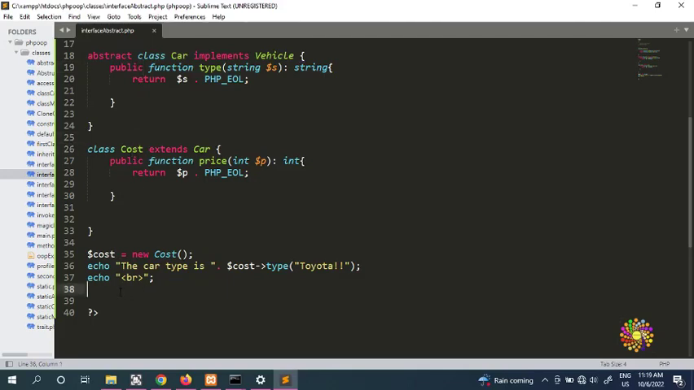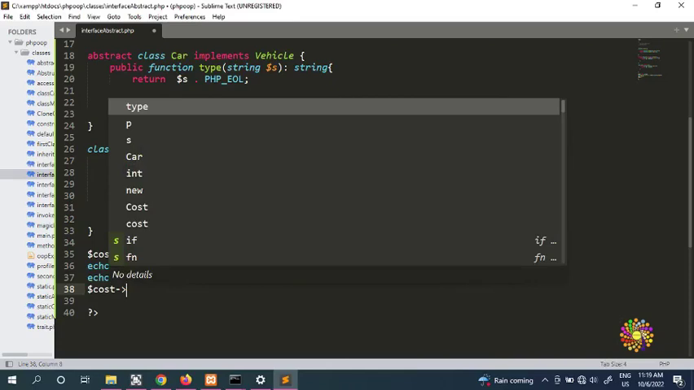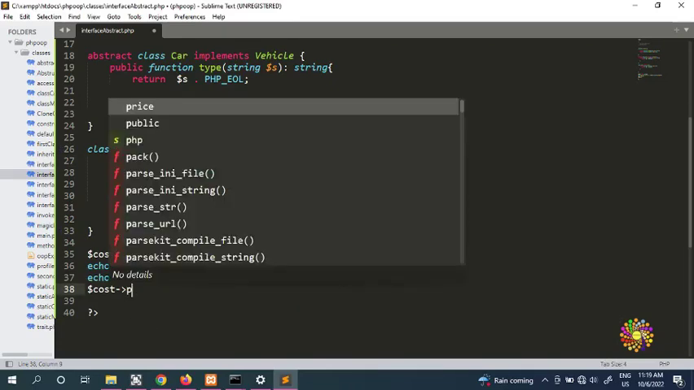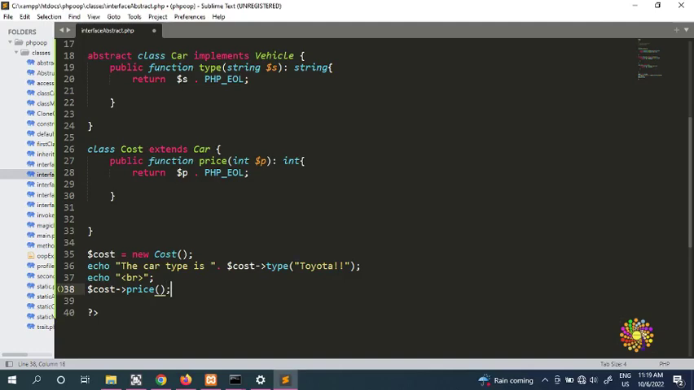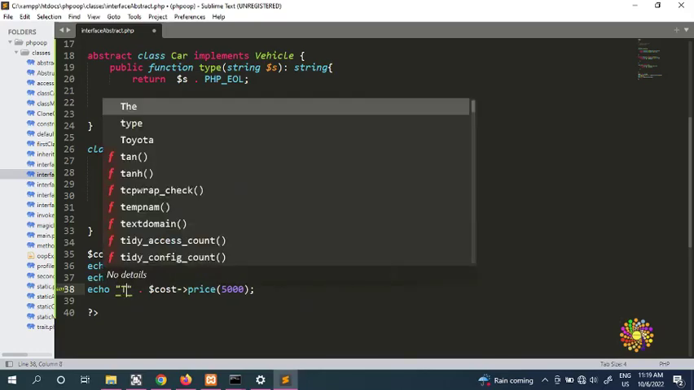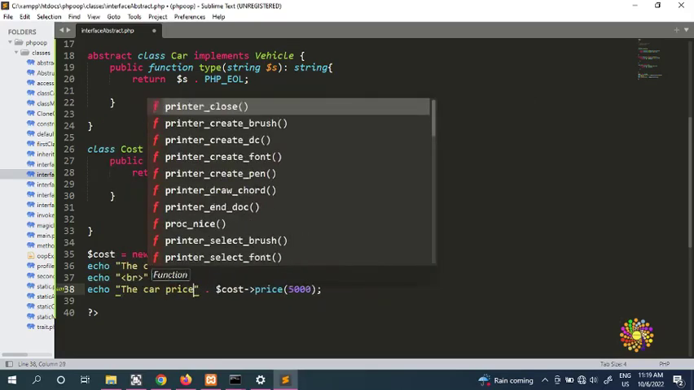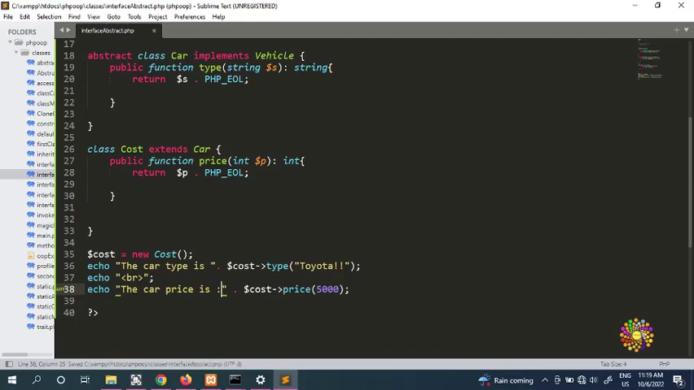So how about the second one? We're going to instantiate this one again. We're going to say cost, and we can do that one as price. So we can do price, and what price? For example, we can put 5,000, and we can put equal, and we can put "the car price is", and you can do the car price. Now we're going to refresh. So we're going to see 5,000, but you're going to see an error here.